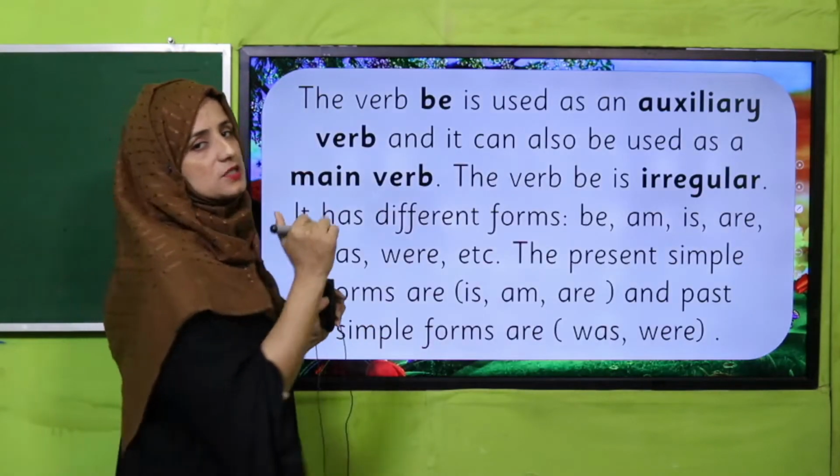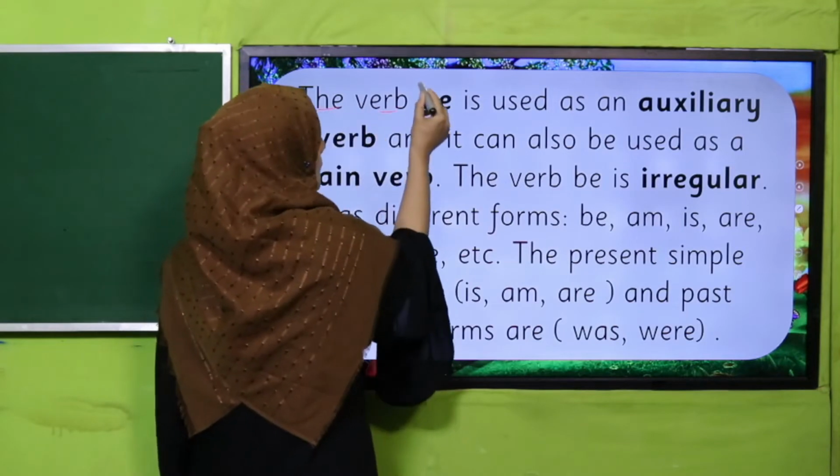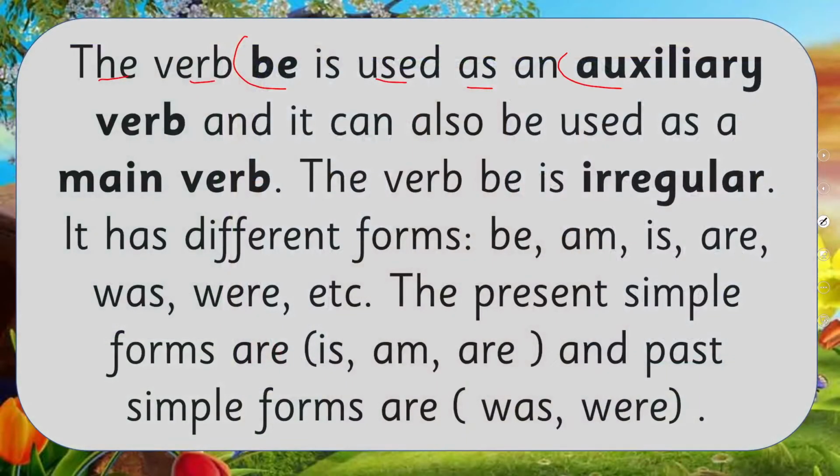So let's see the shapes of be. The verb be is used as an auxiliary verb, and it can also be used as a main verb. The verb be is irregular. Yes, my dear fellow teachers and my dear students, what we got is telling us that there is a verb be, and it is also used as an auxiliary verb.